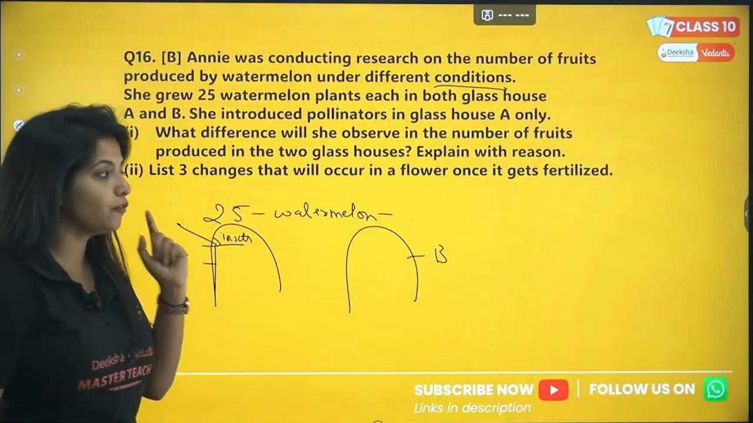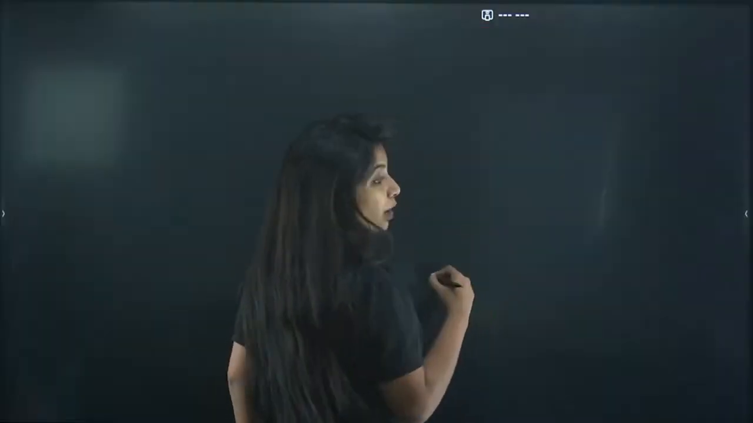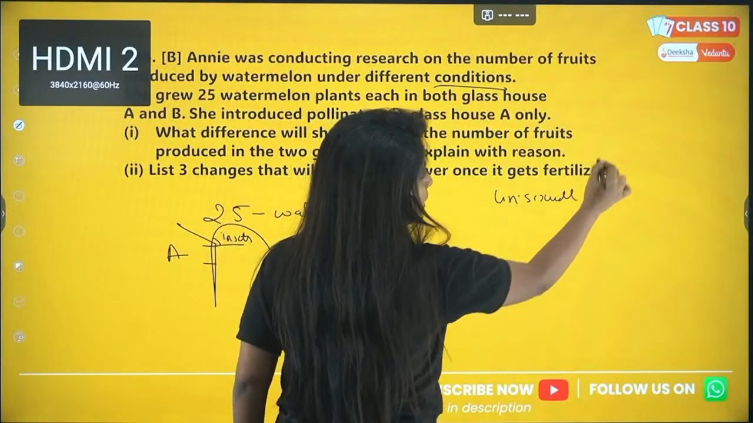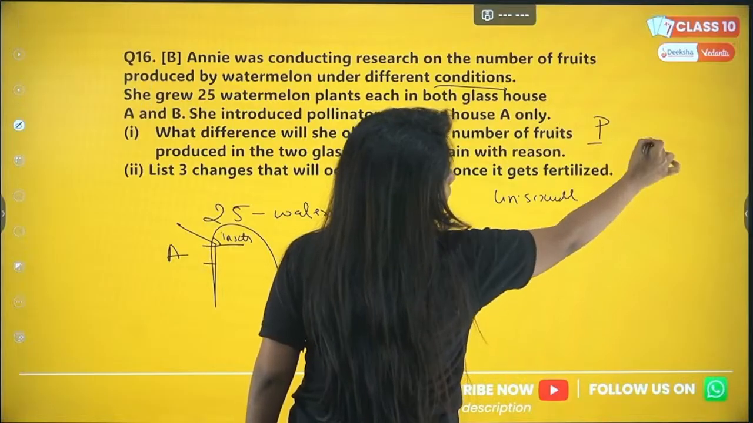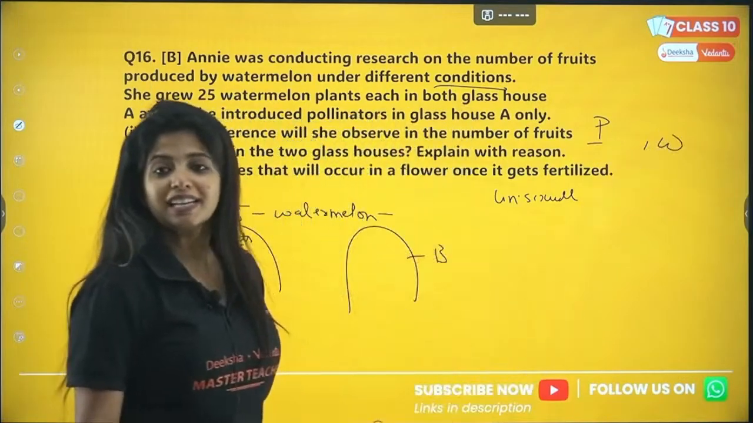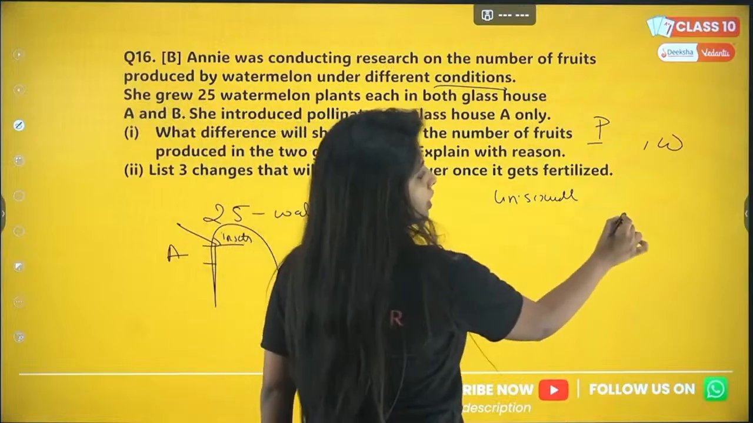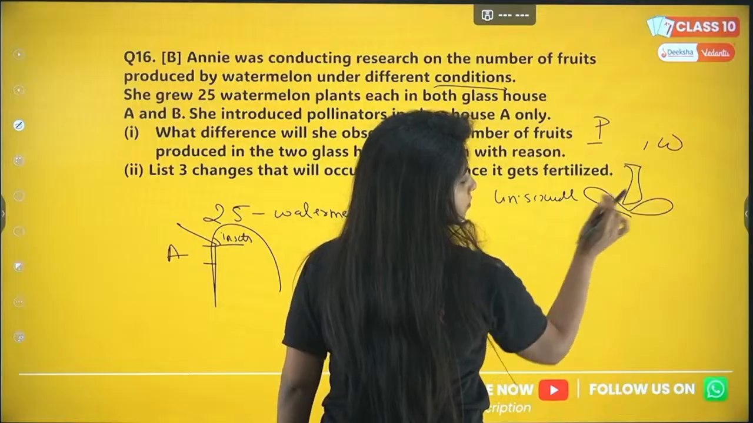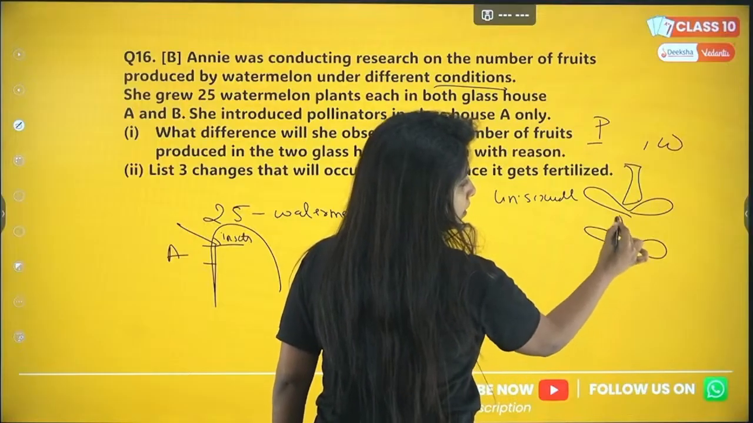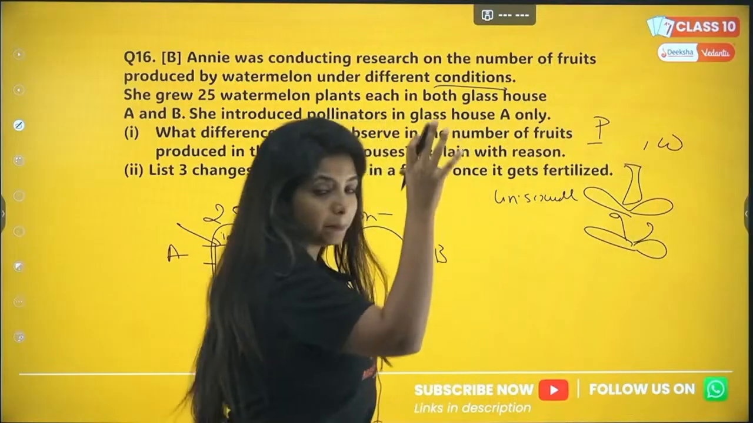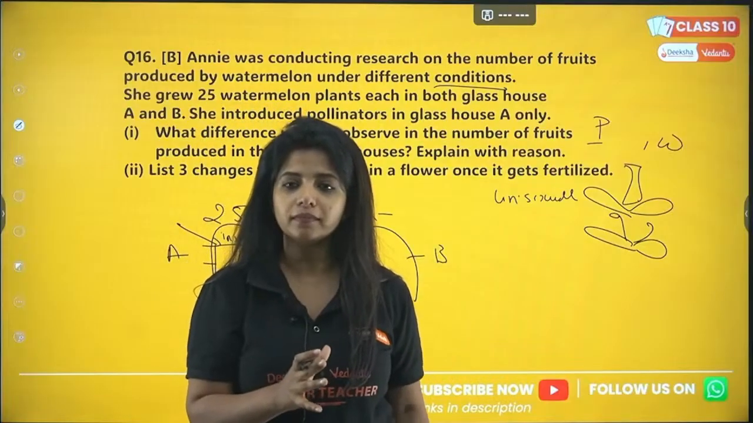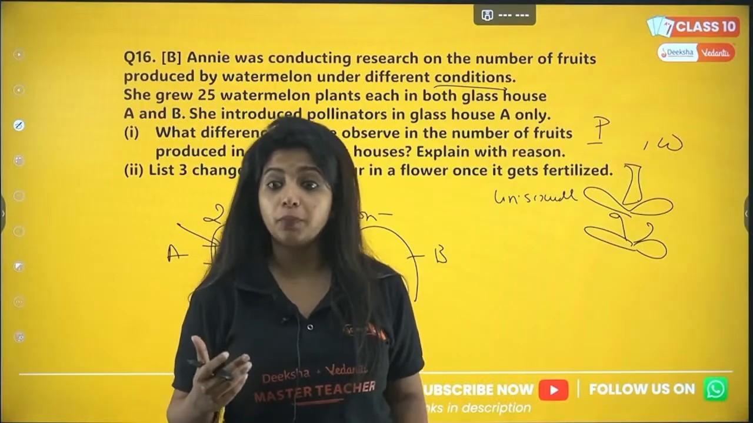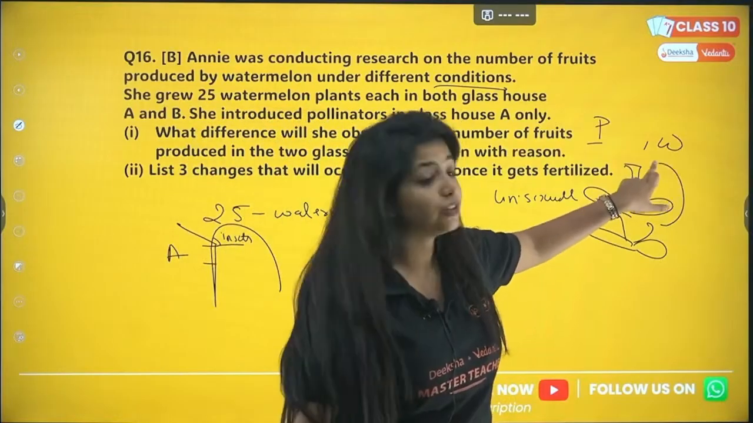So my dear children, if at all you do not know, watermelon has unisexual flowers, just like papaya. That means in one flower there will be either the female part or the male part. One plant is going to be male, another plant is going to be female. So obviously, what do you need? You need pollinators for transferring the pollen grains from here to here.